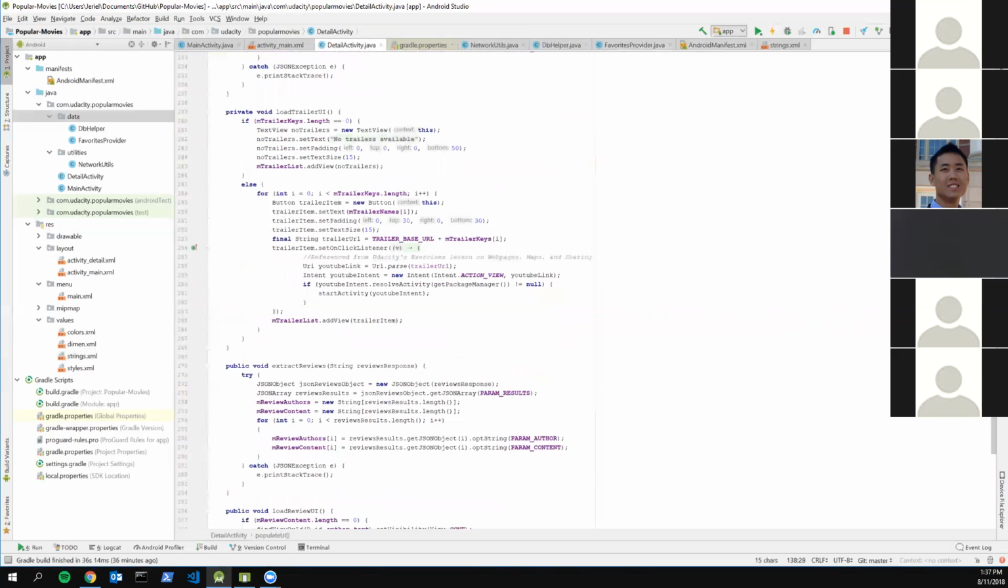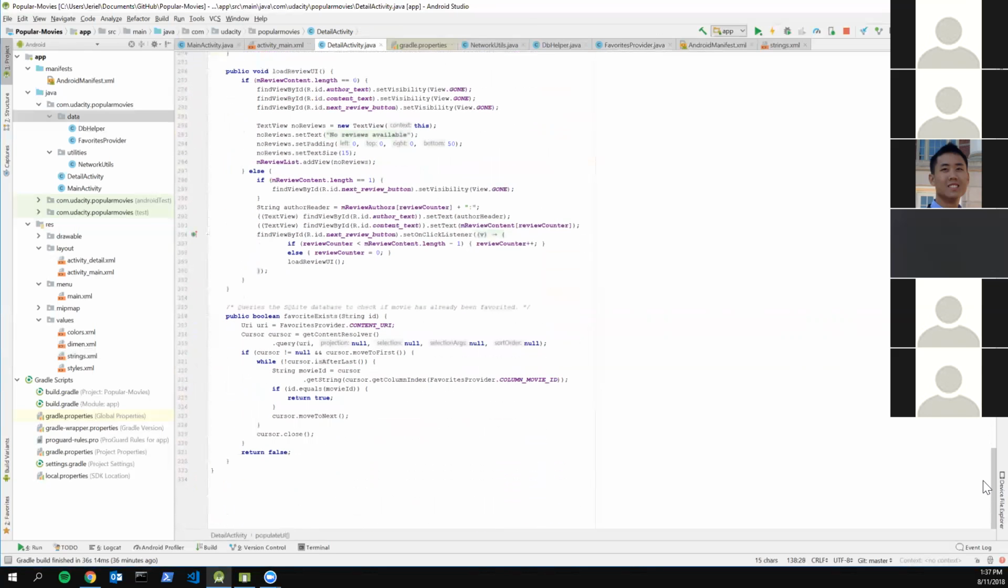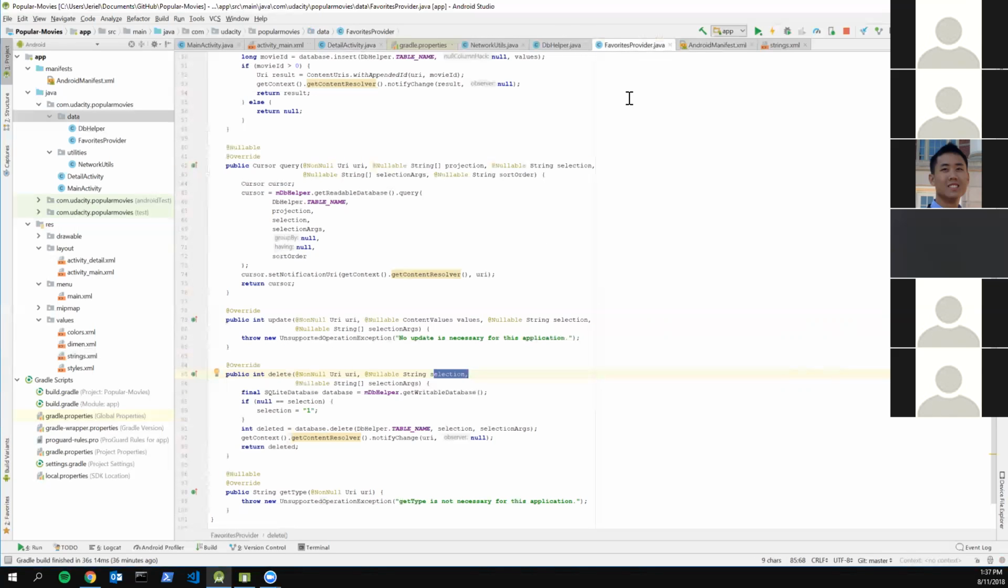This favoriteExists is a separate method right here that I wrote out. It just checks if something is inside the database using the query method. How you implement that is a little different from insert and delete.